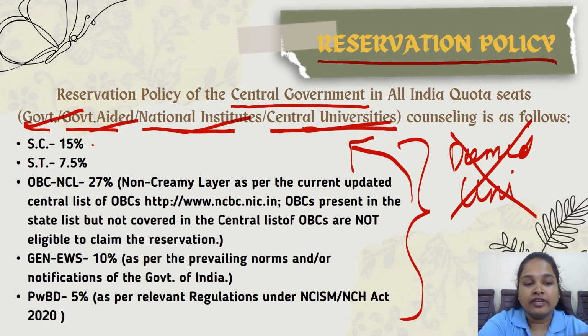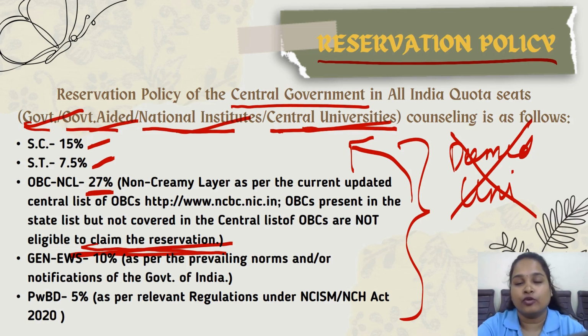So SC will be 15%, ST will be 7.5%, OBC NCL that is 27%. OBC NCL is non-creamy layer, and OBC present in the state list but not covered in the central list of OBC are not eligible to claim the reservation. If the student is a state OBC, he will not be eligible to claim reservation under OBC in the central list. General EWS is 10% and PWD is 5%.